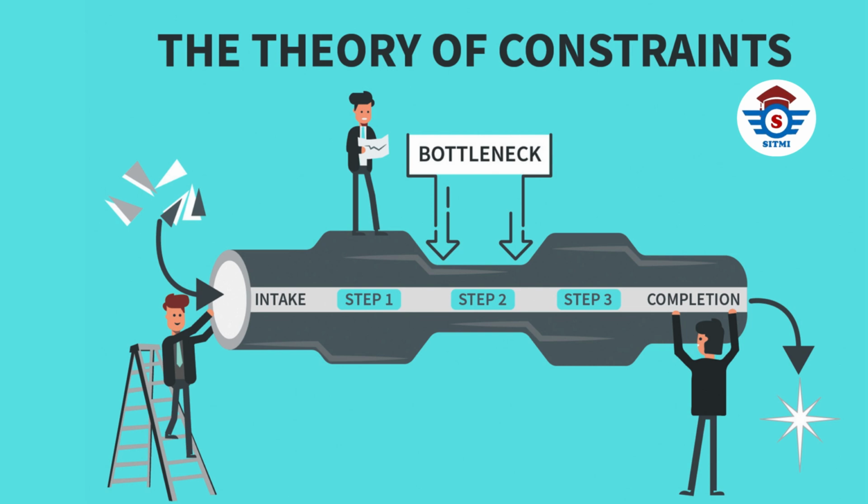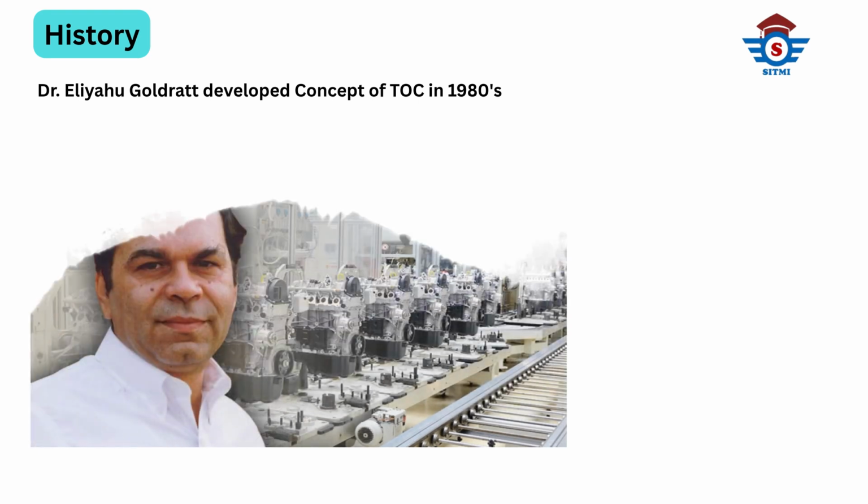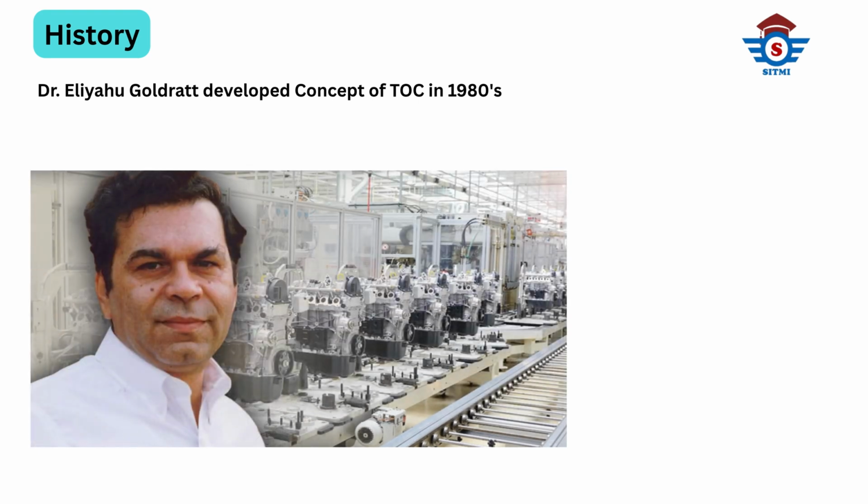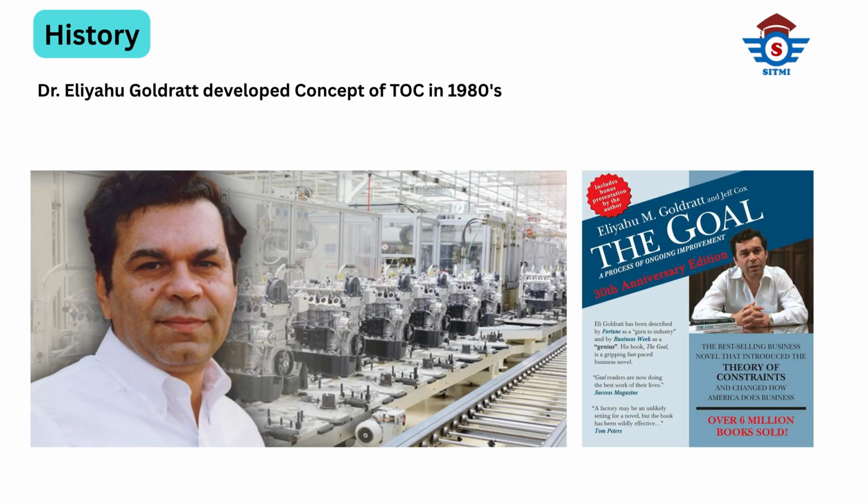The theory of constraints, a simple explanation. Let's talk about the theory of constraints, also known as TOC. First, a bit of history. The theory of constraints was developed in the 1980s by Dr. Eliyahu Goldratt. He shared his ideas through a popular book called The Goal.